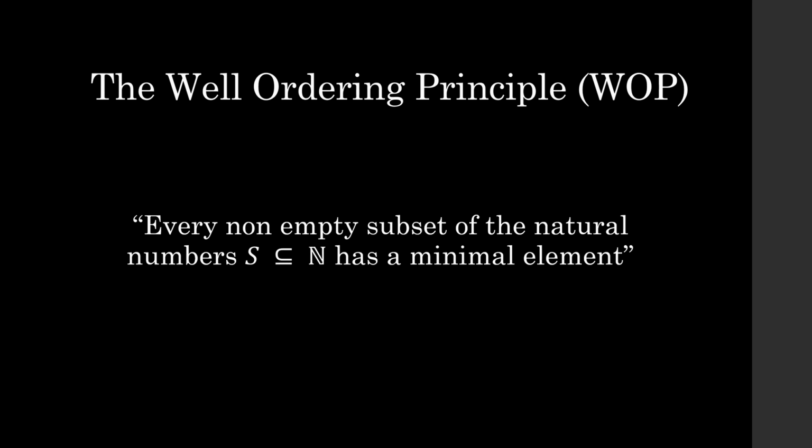That means that it has a smallest element, right? So, for example, if I take the subset of natural numbers 3, 7, 8, the smallest element of that is 3. And so what this theorem is guaranteeing is that there always will be a minimal element.